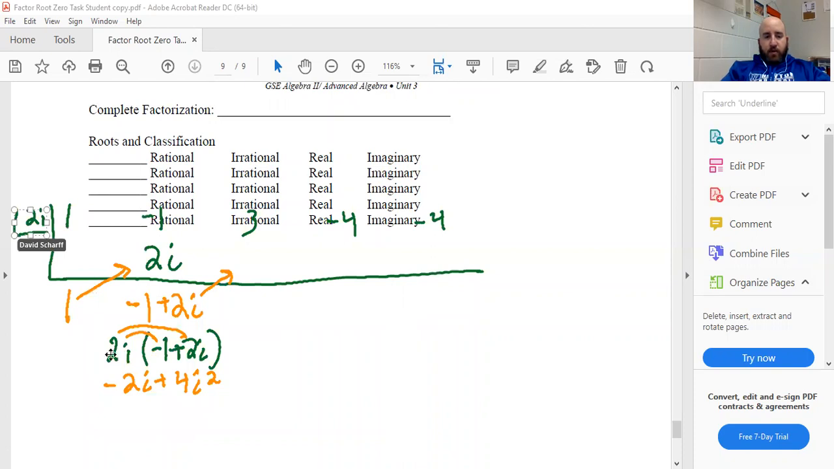All right, so -2i plus 4i squared. Come back to this now that I got to move. So 4i squared, we see i squared. We learned this back in unit 1. Whenever I see i squared, I want to replace it with -1. We're going to do 4 times -1. So I'm going to get -2i minus 4.